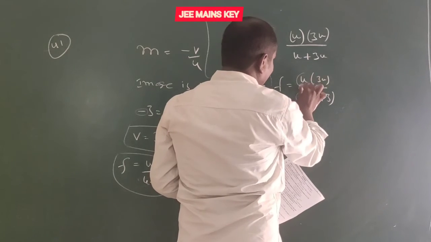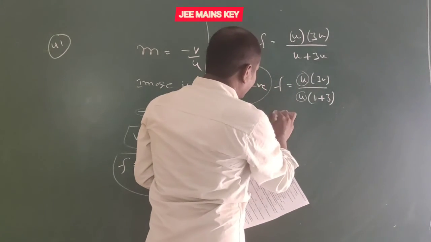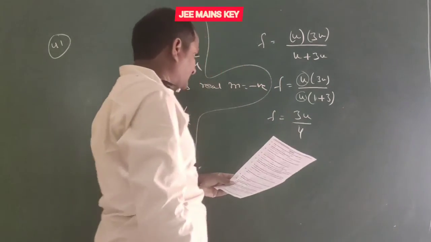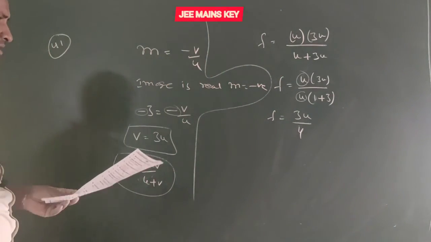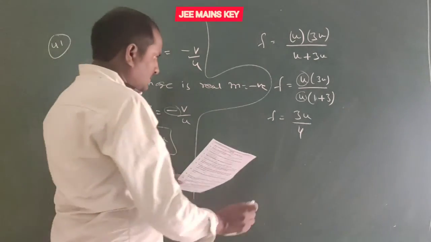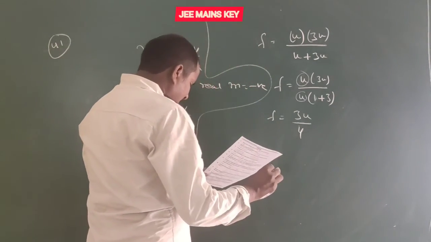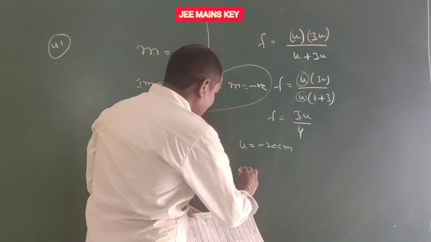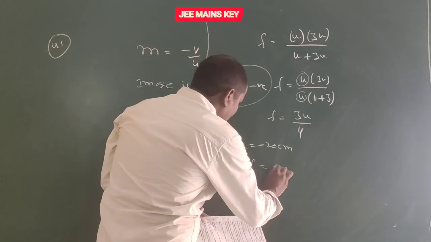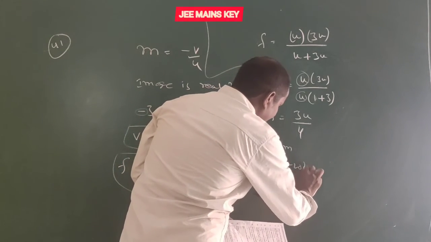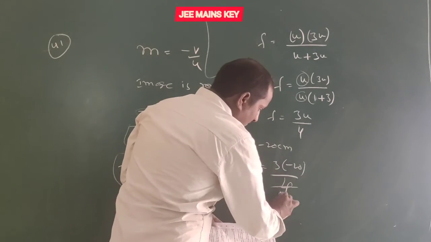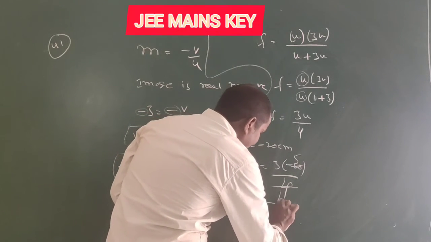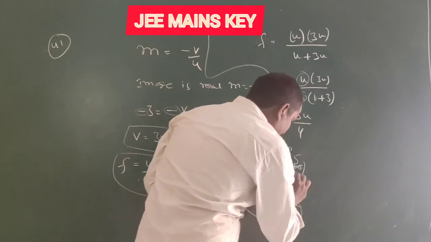Here u gets cancelled. So here f equal to 3u by 4. Here u is given, u equal to minus 20 centimeters. Therefore f equal to 3 into minus 20 by 4. Five fours are 20, so f equal to minus 15 centimeters.